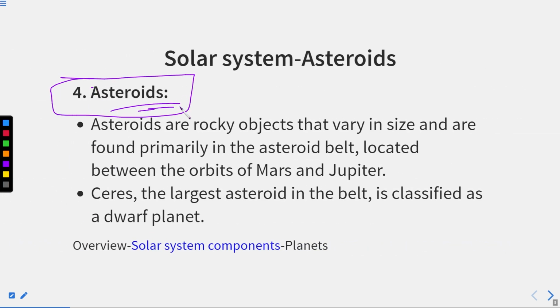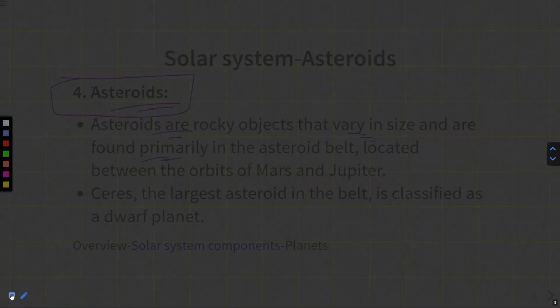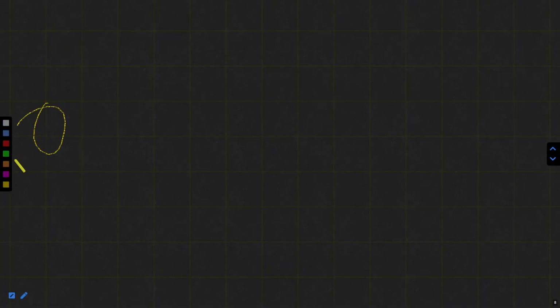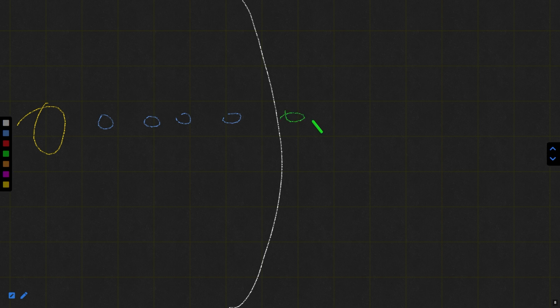Thereafter we have the asteroids. What do you mean by asteroids? Asteroids are rocky objects that vary in size and are found primarily in the asteroid belt, the belt I had shown you, located between the orbits of Mars and Jupiter. So you could say this is the Earth. Planet 1, 2, 3, 4. Then comes the belt. Thereafter 5, 6, 7, 8. So this planet is basically Mars, and this planet is basically Jupiter.